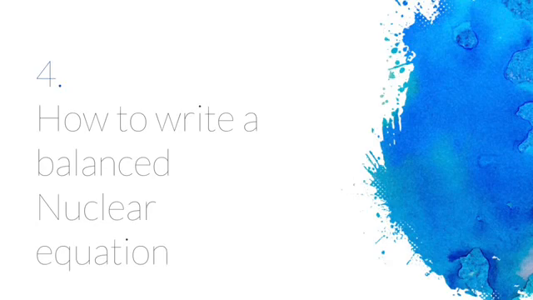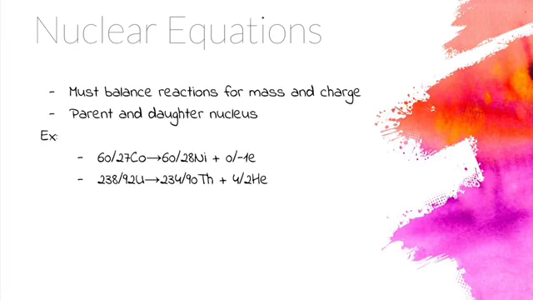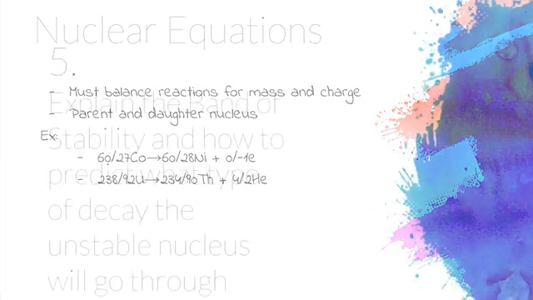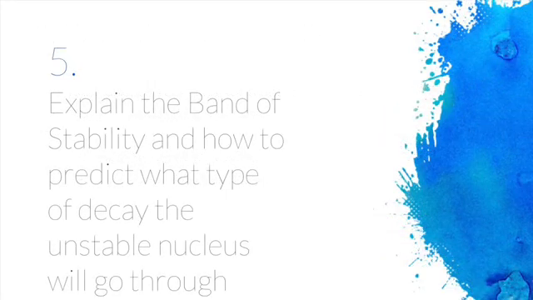Breaking news! How to write a balanced nuclear equation. It is to balance reactions for mass and charge. It is the parent and daughter nucleus. The parent nucleus will turn into the new daughter nucleus added with the type of radioactive decay. One example is cobalt with 60 and 27 changing into nickel with 60 and 28 plus 0 and negative 1 for electron.